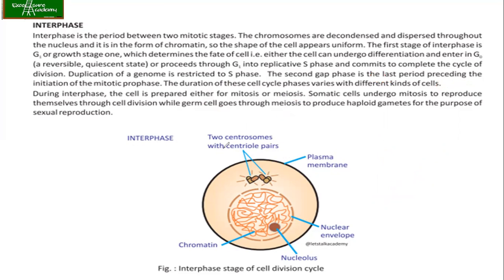Here you can see that the cell is in the interphase and the chromatin is getting replicated, the DNA is getting replicated. By that time, the centrosomes are also getting duplicated, so that they will move towards the opposite poles.